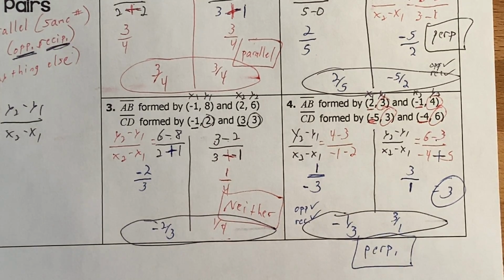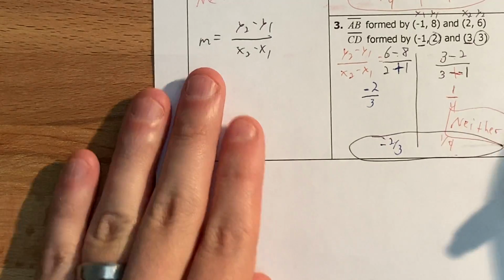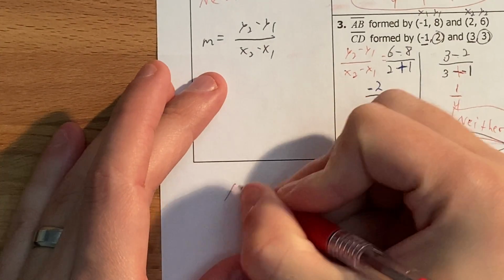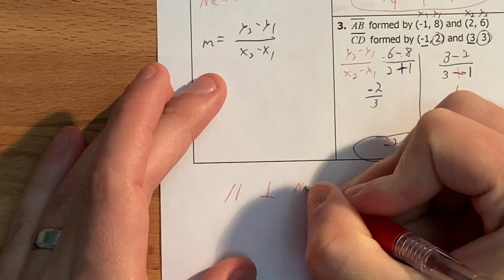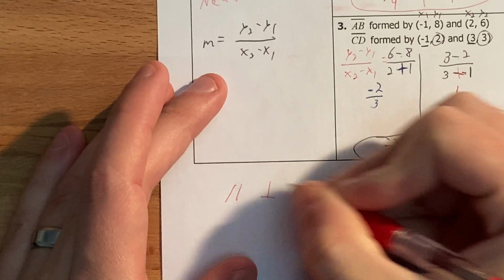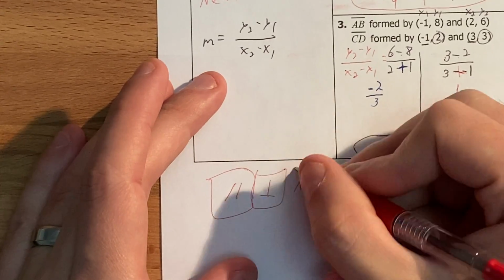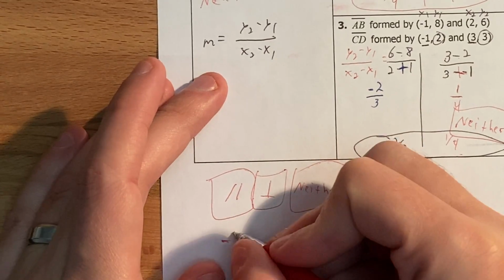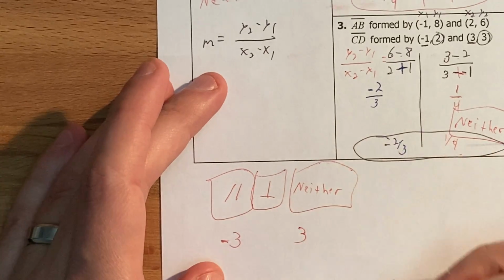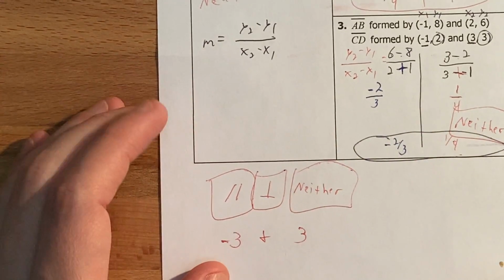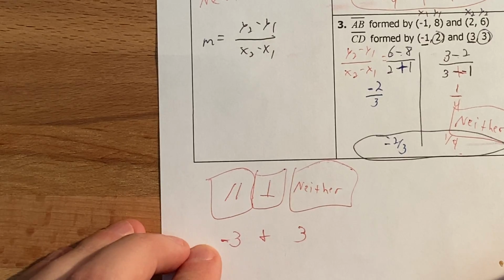I just do want to mention real quick that this is math class, and the math teachers often try to trick you. So I just want to show you real quick trick questions. One of those common trick questions is the whole parallel, perpendicular, or neither kind of thing. And like one of the slopes will be -3 and the other will be +3. And it's like, is that parallel, perpendicular, or neither?